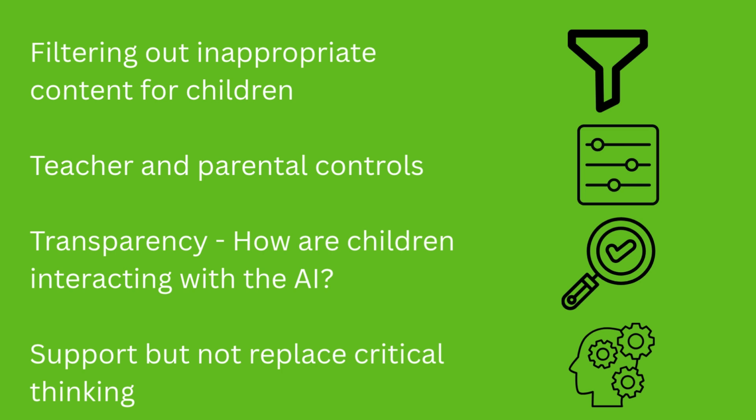Another aspect is we need to consider issues around transparency. So, how do we know the ways in which children are interacting with the AI? There are platforms that allow transcripts of those interactions between the AI and the child to be made available to parents and to teachers so that we know that children are using it in a safe and appropriate way.